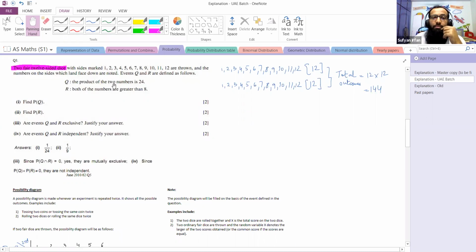The product of the two numbers is 24. So which two numbers when multiplied will give us 24? We have to think. Let's start with 1. Can 1 be multiplied by any number? No, 1 cannot be multiplied by any number to give us 24.